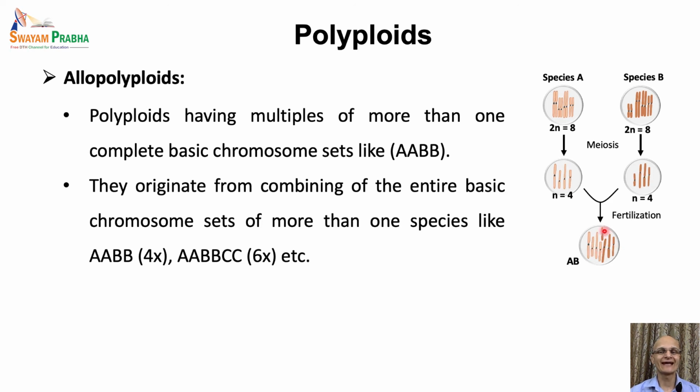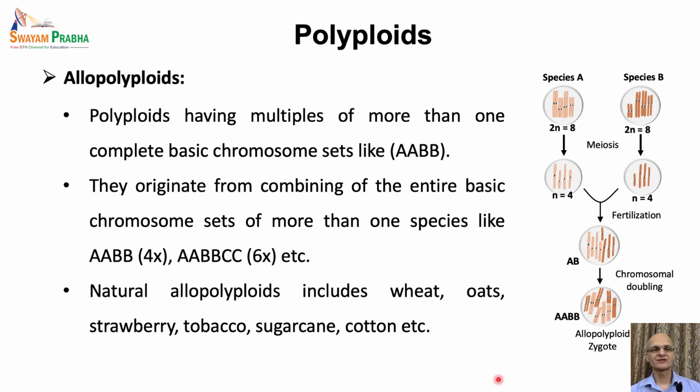Though the zygote contains 8 chromosomes like its parent cells, these are not homologous chromosomes as these are contributed by 2 different species, and therefore these zygotes would be genetically unstable. Therefore, for the stability or the genetic balance, an immediate chromosome doubling would be required. So it would result in the doubling of the number of chromosomes, and as it carries the genomes of 2 species, it is called an allotetraploid.